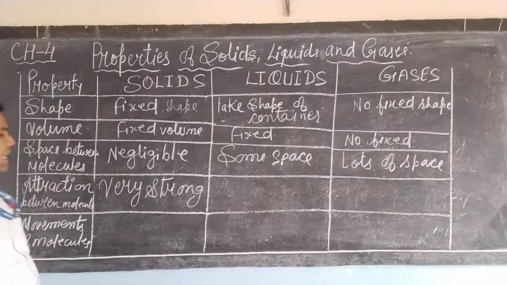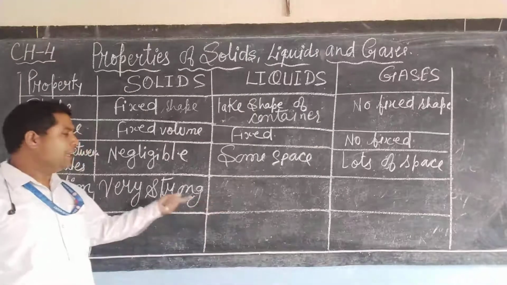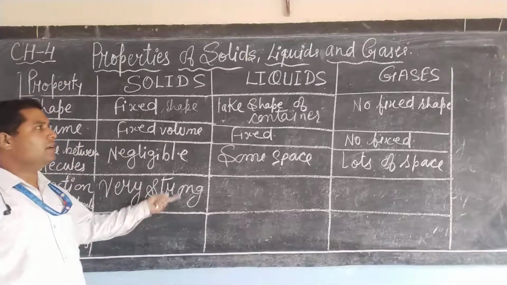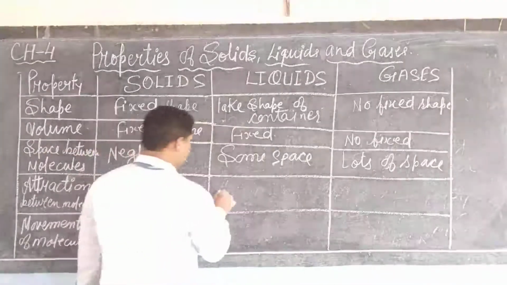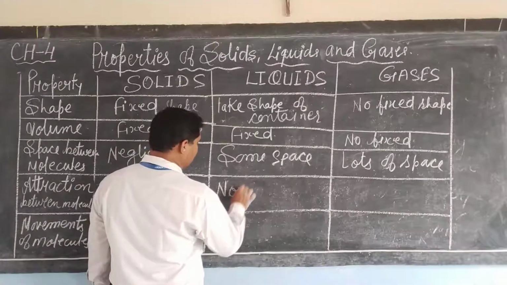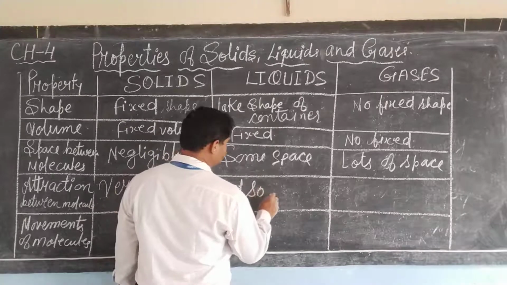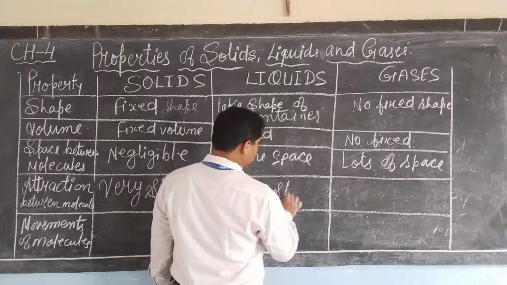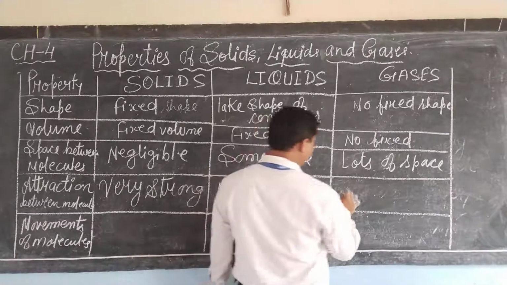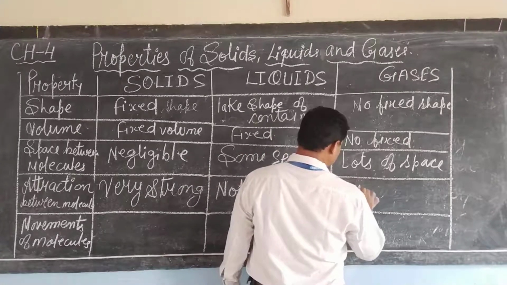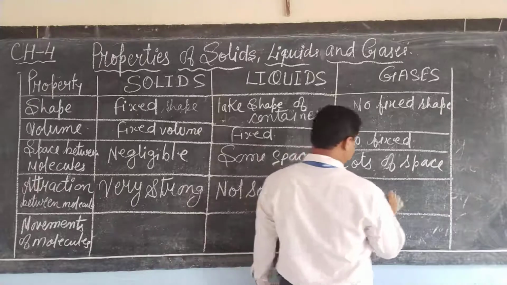Whereas in liquids, it is less strong than in solids, not so strong. And in gases, it is very weak.